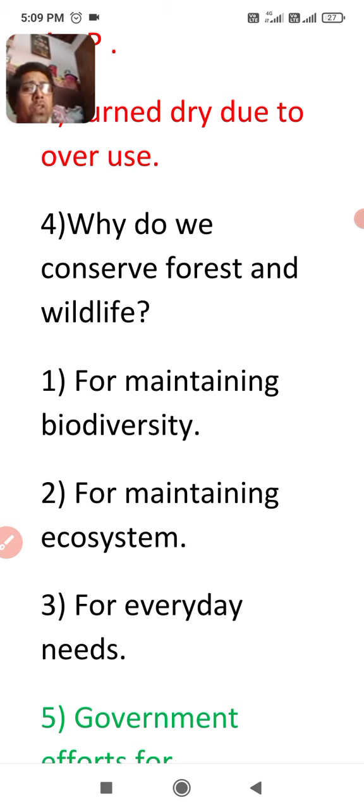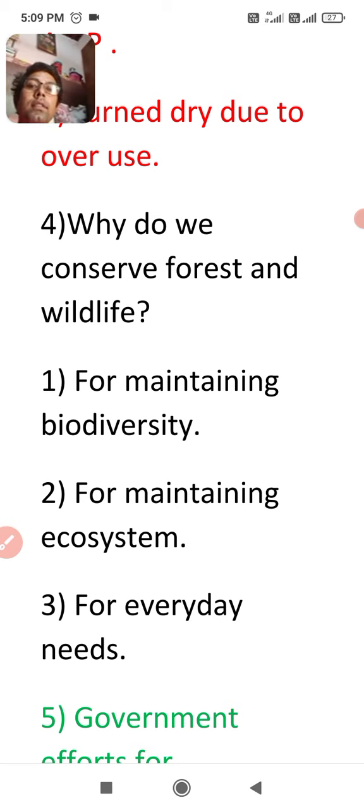Now there is a question for you. Why is the Himalayan yew in danger? I think you have the answer for this. So you can tell me. The Himalayan yew is a medicinal plant and it is found in Himachal Pradesh and Arunachal Pradesh, and it is used for treatment of cancer. So overuse turned it dry. That's why the Himalayan yew is in danger.